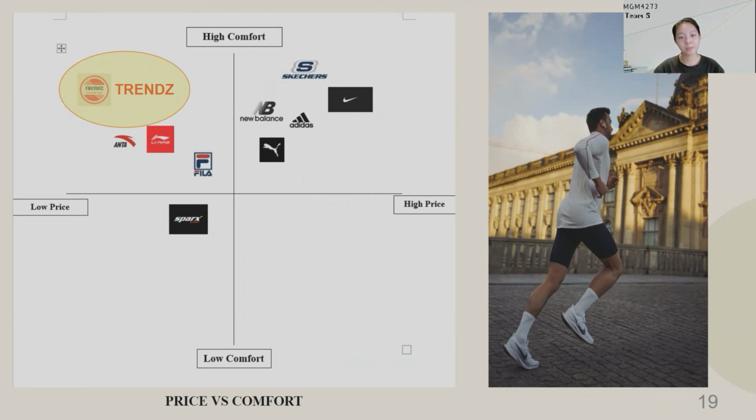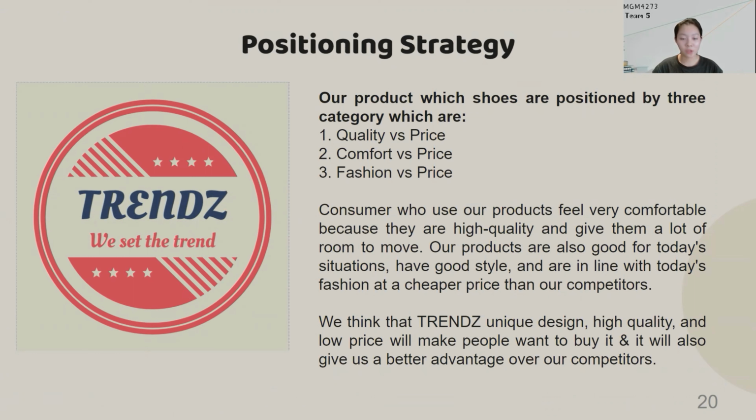Next slide, please. Let's move on to the positioning strategy. Our product, the shoes, is positioned in three categories: first, quality versus price; second, comfort versus price; third, fashion versus price. Consumers who use our products feel very comfortable because they are high quality and give them a lot of room to move. Our products are also good for today's situation, have good style, and are in line with today's fashion at a cheaper price than our competitors.